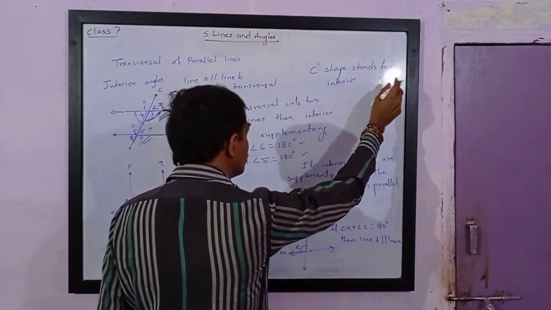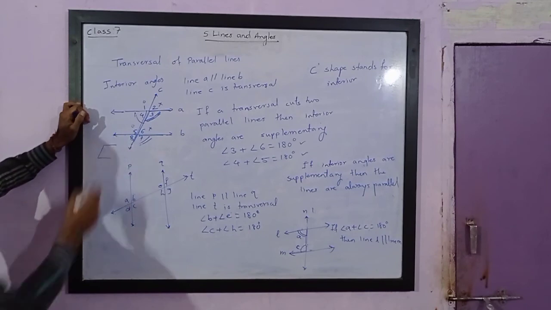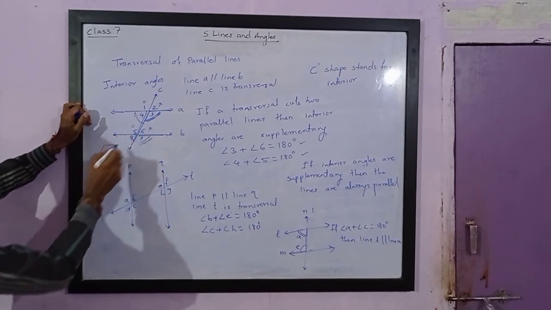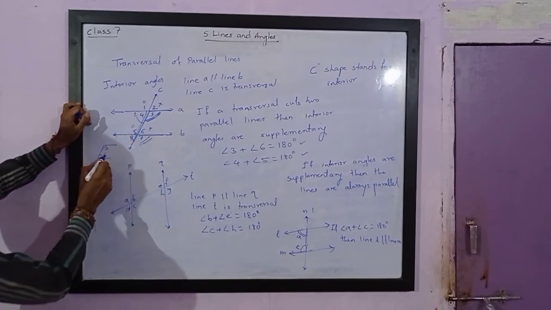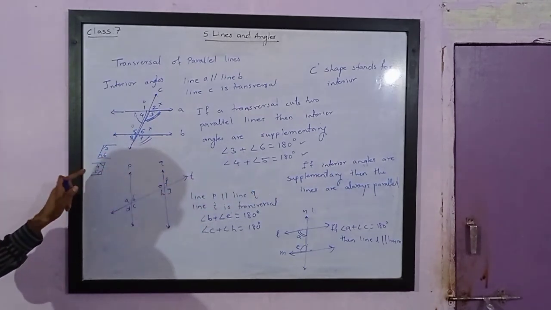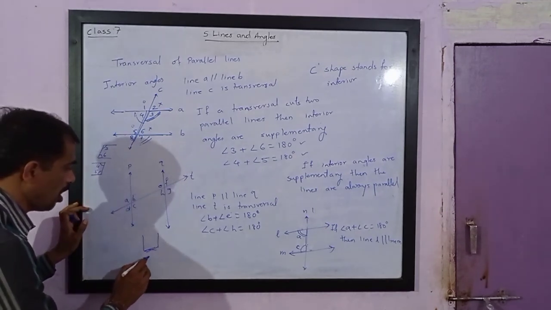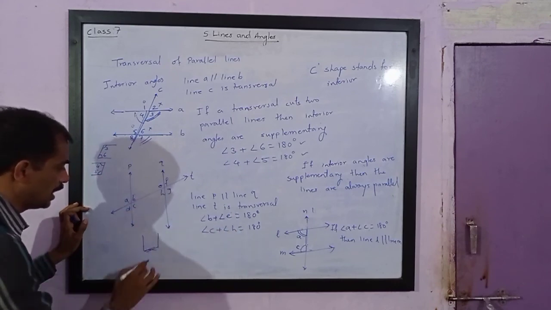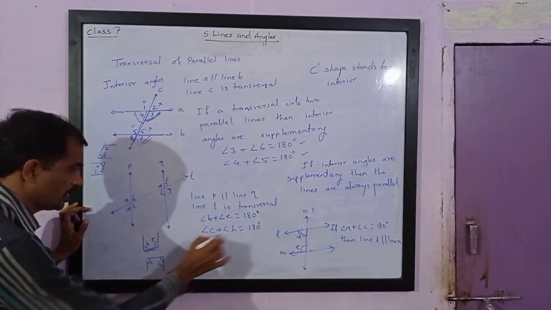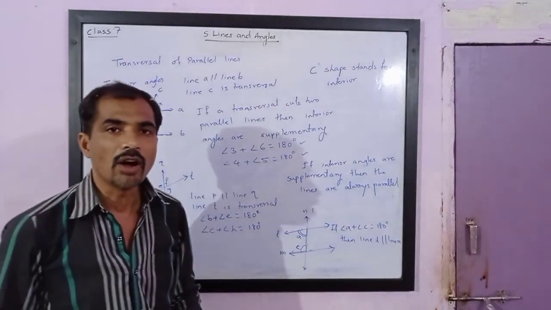Interior angles. So here you will notice that 3 and 6 form a C shape. 4 and 5 also form a C shape. Here D and E also form a C shape or a mirror image of it, and so do B and E, and C and H. You will notice that they always form either a C shape or the mirror of a C shape.